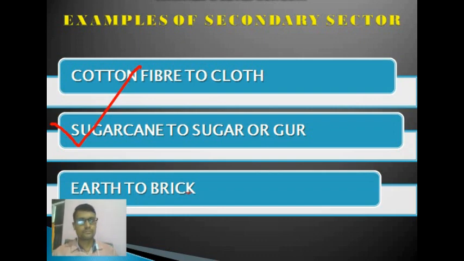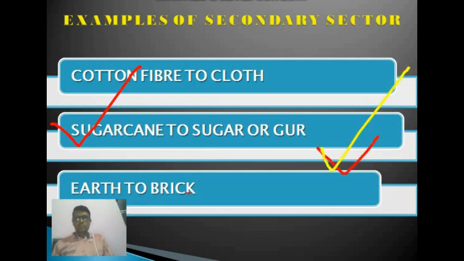In the same way, earth to brick. Earth to brick is another example of the secondary sector, because we make bricks for building our houses. So this sector gradually became associated with different kinds of industrial activities. That is why it is also called the industrial sector.